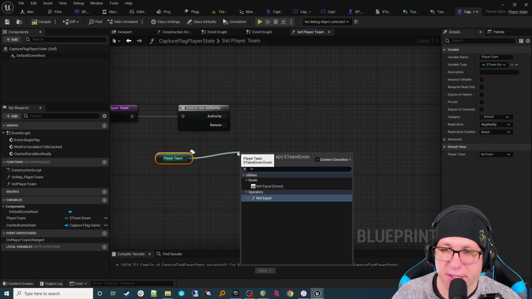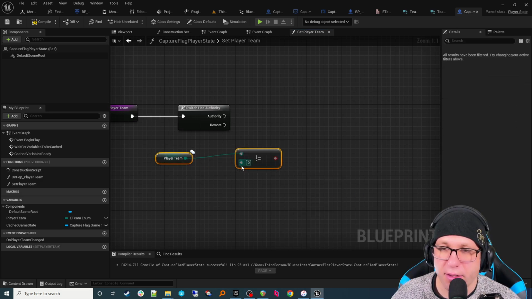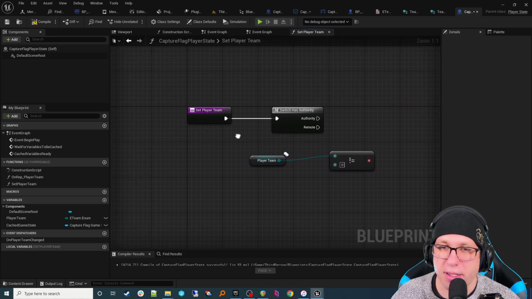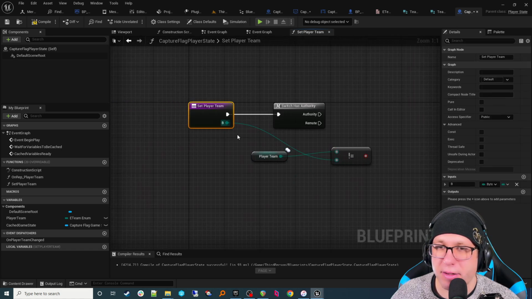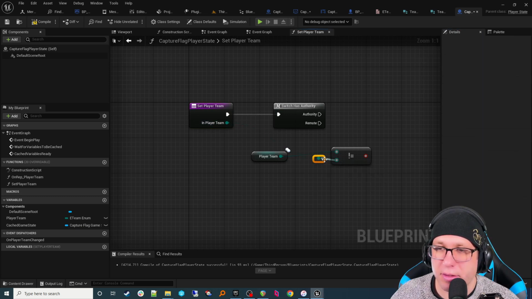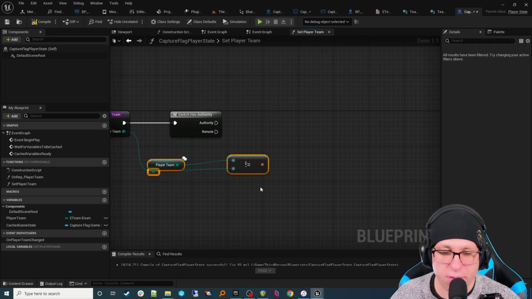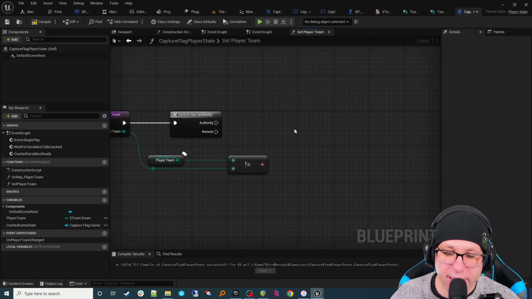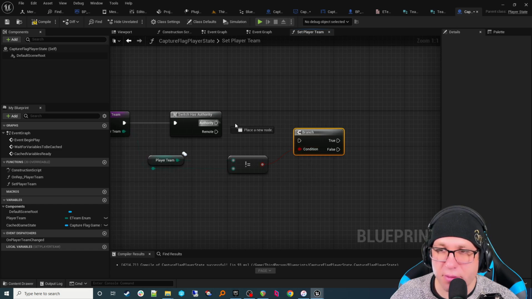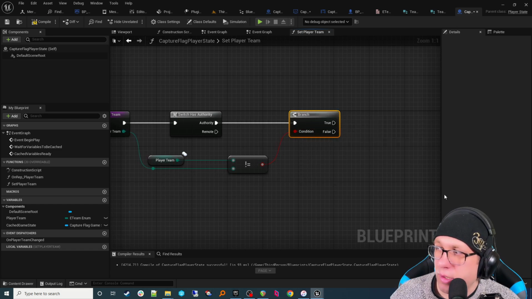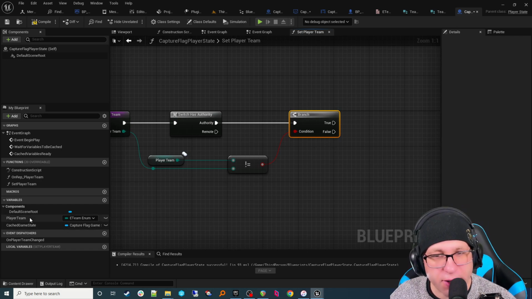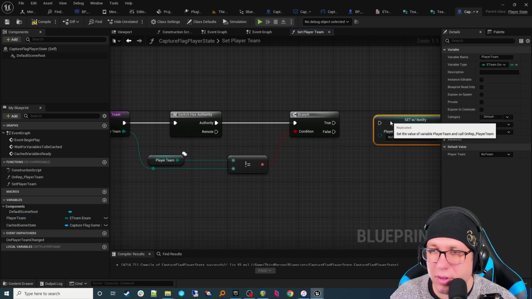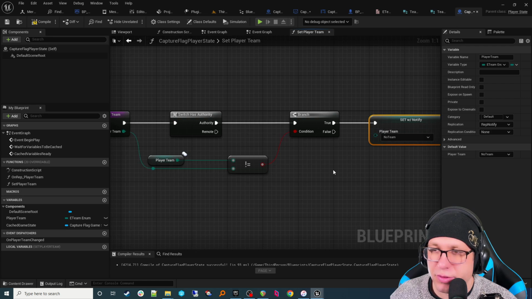So if player team is not equal to what? The input team. Drag that, put it right under there. Look at that, B. Okay. In player team. All right. So if these are not equal, then we want to set the value. Okay, get the player team. This is true. Set it here.